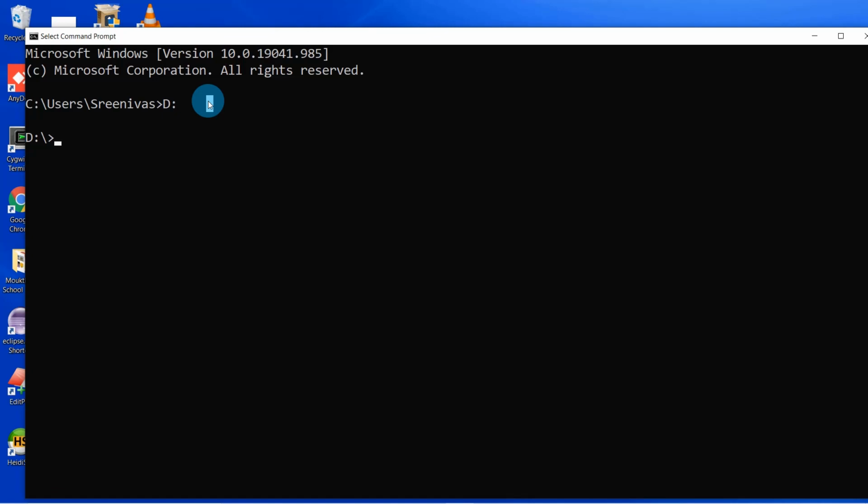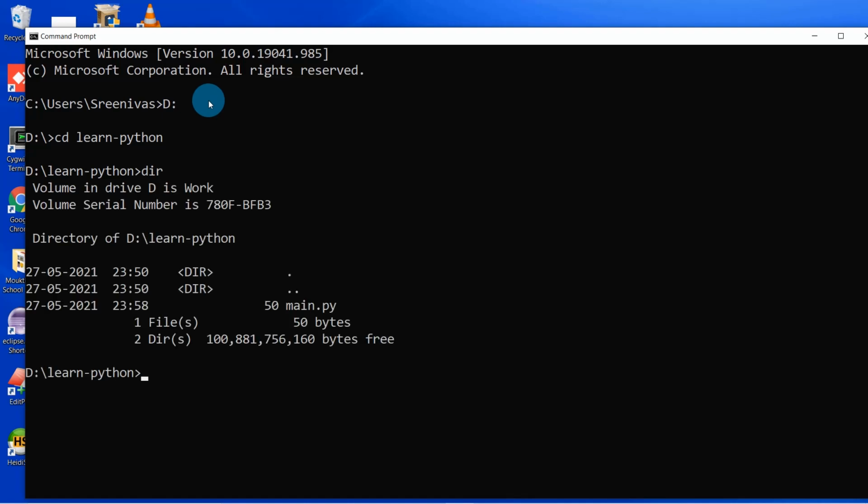Here we have created folder learn Python. How to go to that directory? cd means change directory, space, that directory name or folder name. Okay. Now we are inside learn Python directory. To see what are the files present inside this directory, you can type dir command. That means directory listing. See, there is only one file present, main.py, correct?